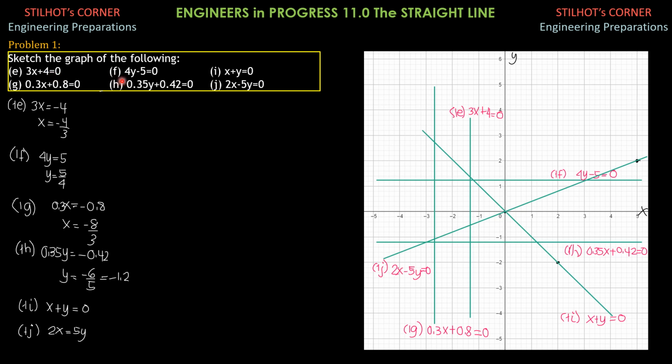For horizontal lines, we can reduce this to y equals constant. If the constant is positive, then that horizontal line lies above the x-axis, equal to that constant. If that constant is negative, then that horizontal line lies below the x-axis. So that's it.